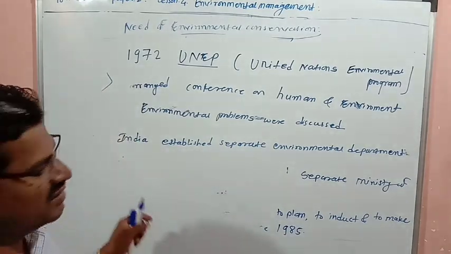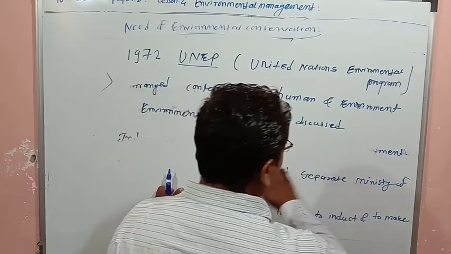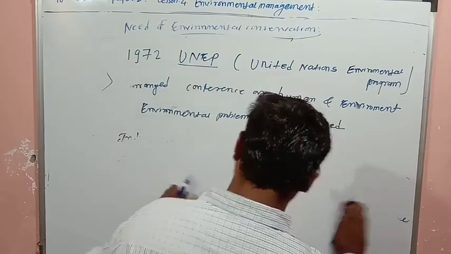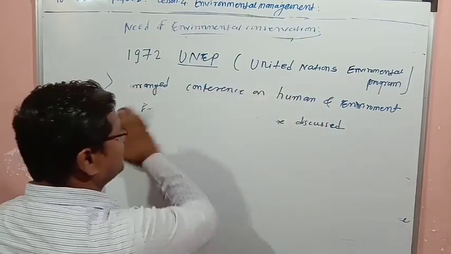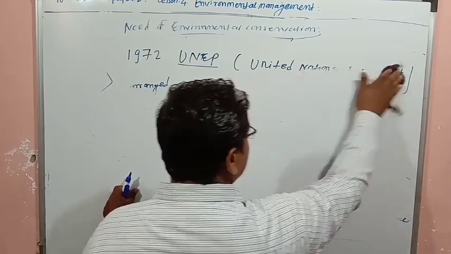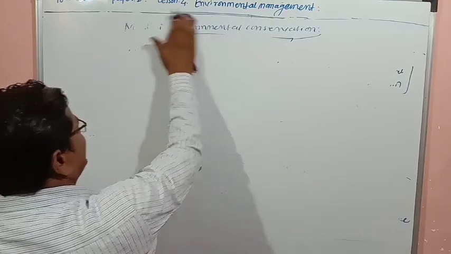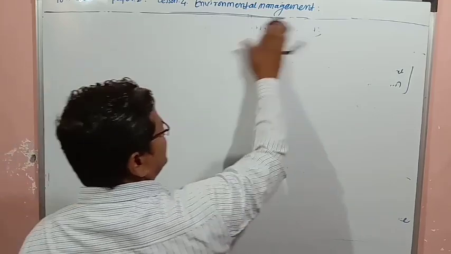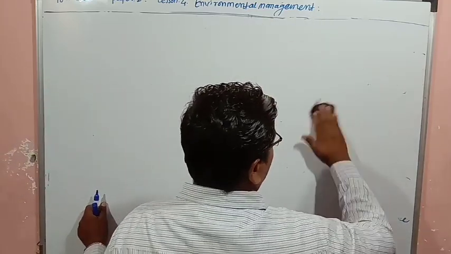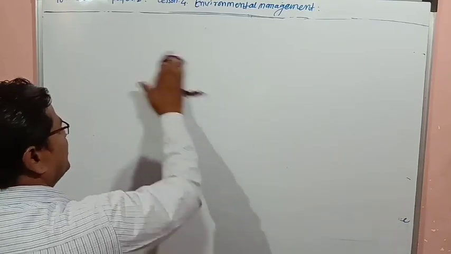Next point is environmental conservation, our social responsibility. Why is it our social responsibility? Human beings, or man, is a social animal, as we say.